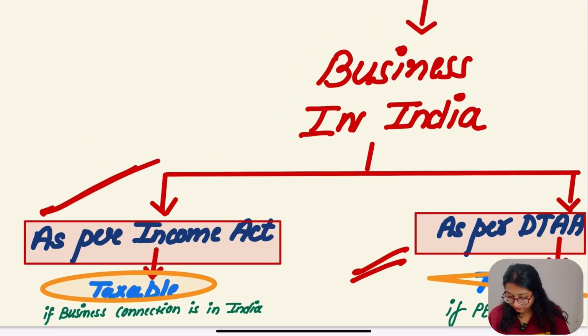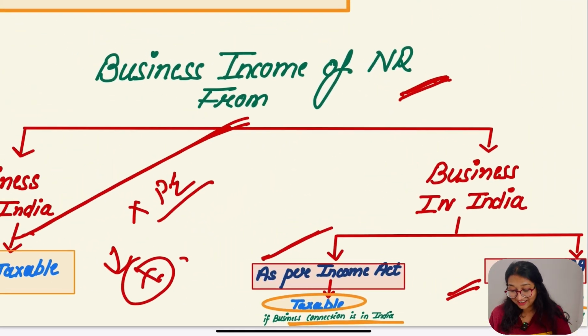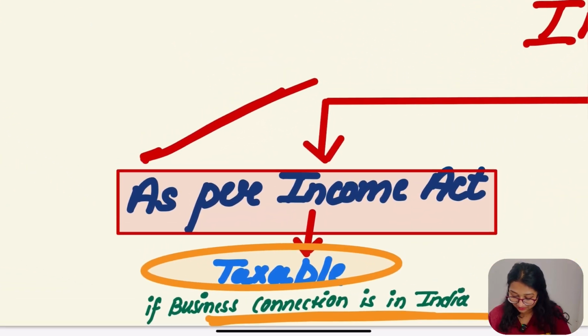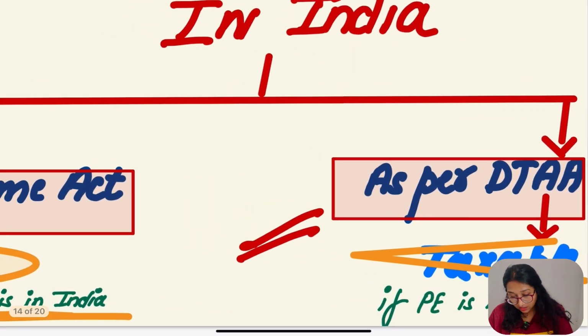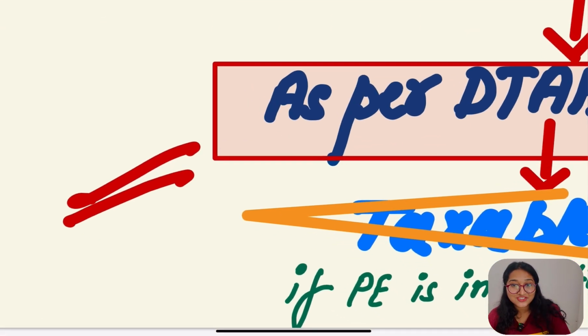But what about the other thing? First of all, they are again saying as per income tax act, if the non-resident is having business in India as per income tax act, in that case that is going to be taxable if business connection is in India. Now again they are saying business connection, right? We have to understand this. What is this business connection they are talking about? And the second part says if non-resident is having business connection in India, as per DTA, I already told you what is DTA, what are the provisions and all.